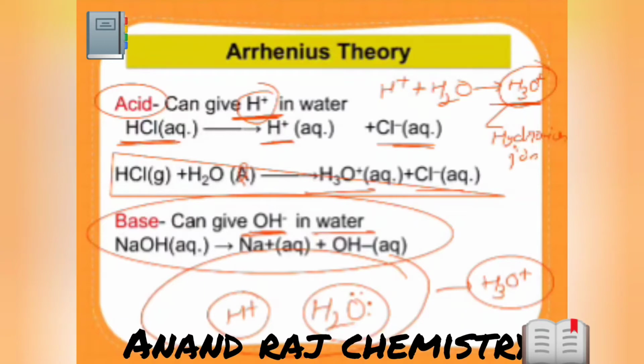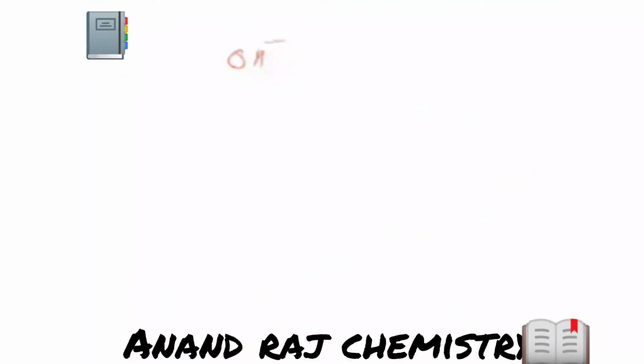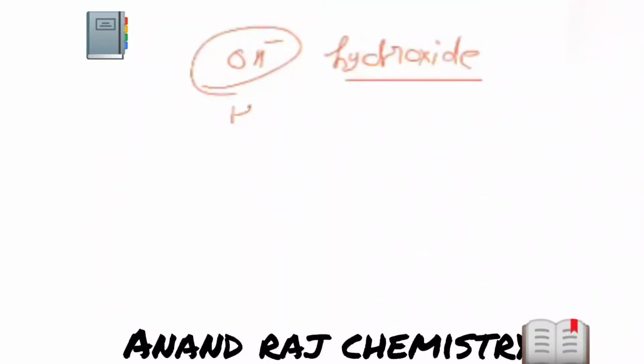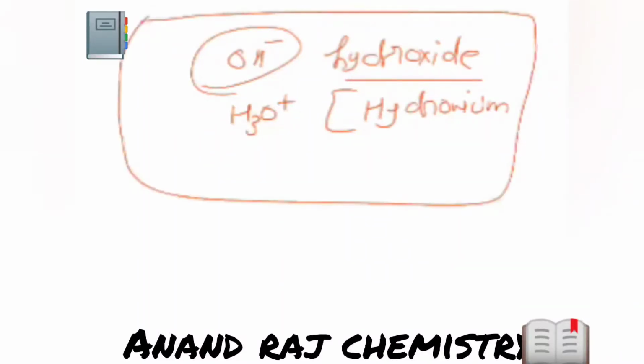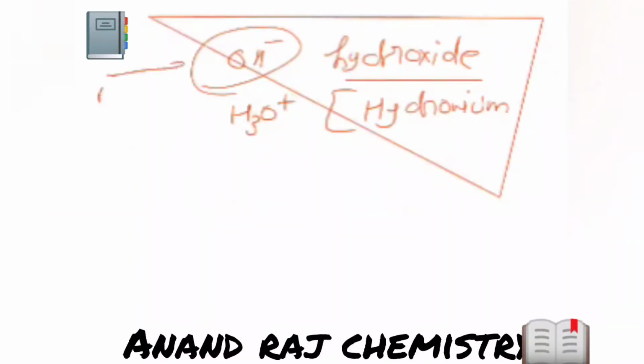An acid can give H+ ion in water, a base can give OH- ion in water, and OH- is known as hydroxide ion. And H3O+ is known as hydronium ion. This is related to Arrhenius theory. This is for base and this is for acid.